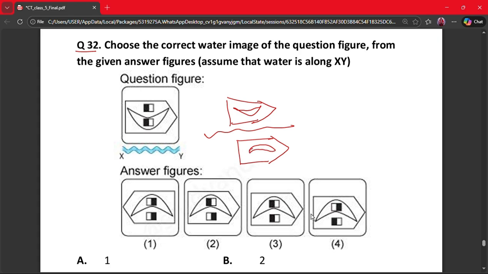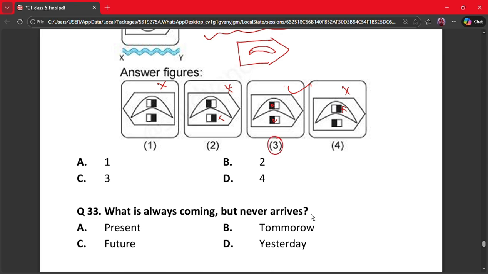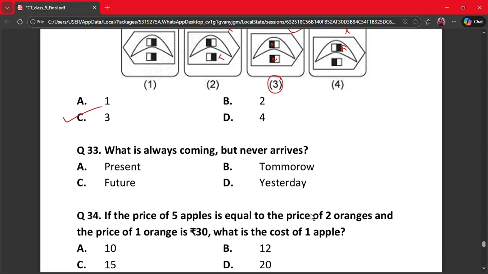So option 1 is excluded, 2 can be, 3 can be and 4 can be. So this black fillables are on the left side, so they will be on the left side. So no, this is on the right. Again no, because this is on the right. And yes, third one, because both the fillables are on the left. So the correct answer is the third one, which is option C.